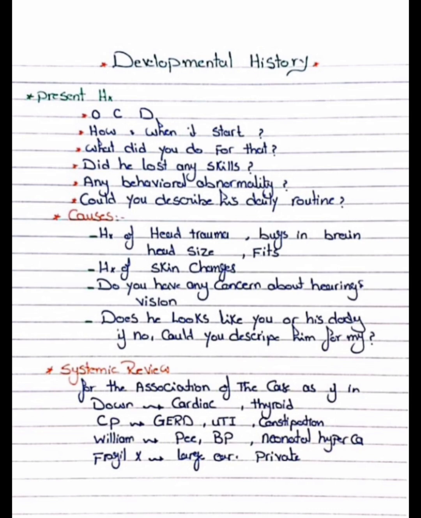Lots of syndromic features come in exams. That is like Down syndrome, Williams syndrome, mucopolysaccharidosis, Russell-Silver syndrome. These are coming in exams.